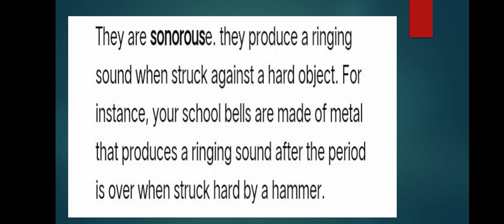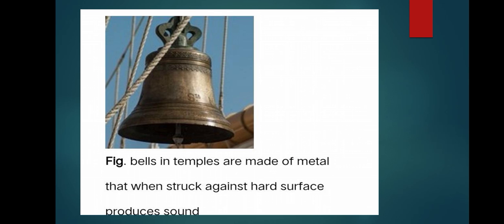And the last property of a metal is they are sonorous. They produce a ringing sound when struck against a hard object. For example, your school bells are made of metals that produce a ringing sound after the period is over when struck hard by a hammer. Look at this figure. Here, bells in temples are made of metals that, when struck against hard substances, produce a sound. So for that reason, metals are sonorous, means they produce a sound.